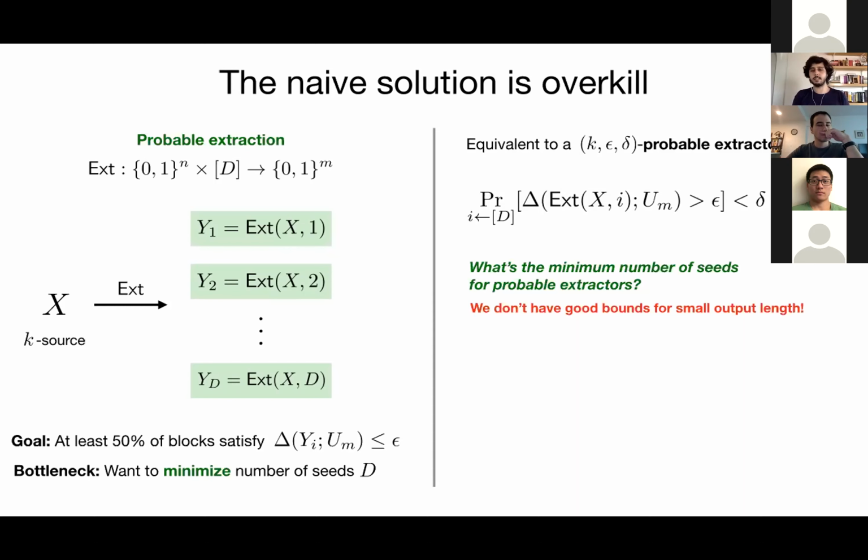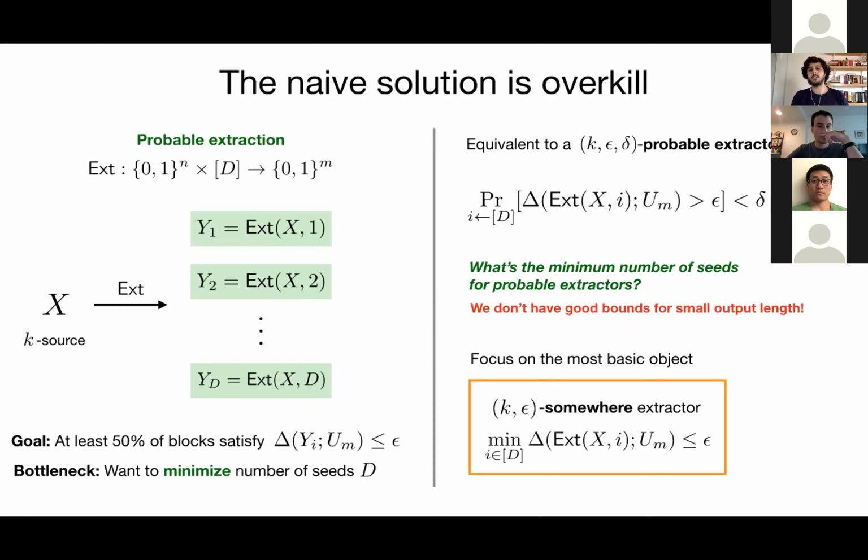And so in this talk, and actually in the paper, we focus mostly on the most basic probable extractor, which we call a somewhere extractor. And this corresponds to setting delta equals 1 in the definition of a probable extractor. And basically a somewhere extractor has only the very weak requirement that the minimum statistical distance over the choice of the seed is small for every k source. Okay, so what we're trying to see here is whether somewhere extractors fundamentally require significantly fewer seeds than strong extractors.